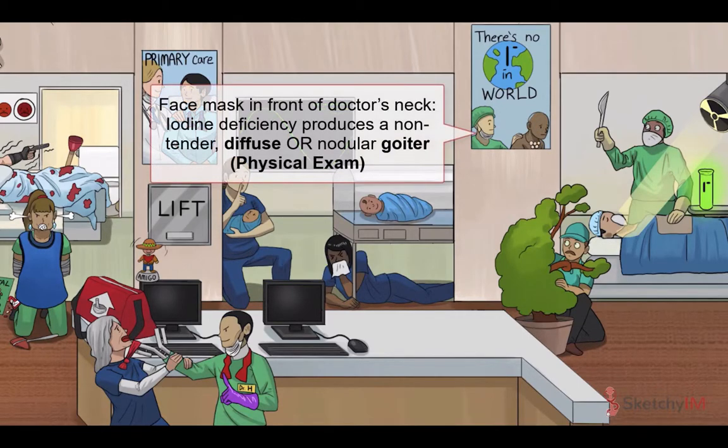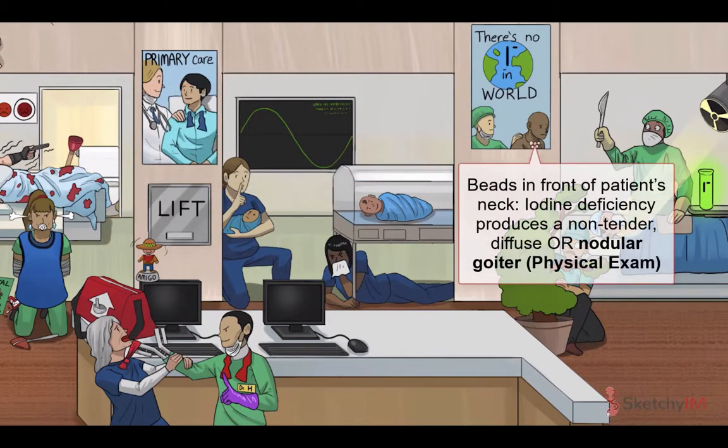While the goiter may be initially diffuse, adults with long standing iodine deficiency eventually develop nodular goiter, represented by the nodular necklace worn on that patient's neck, because the cells in some thyroid follicles proliferate more than others.